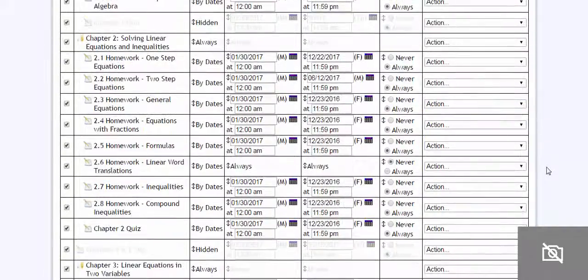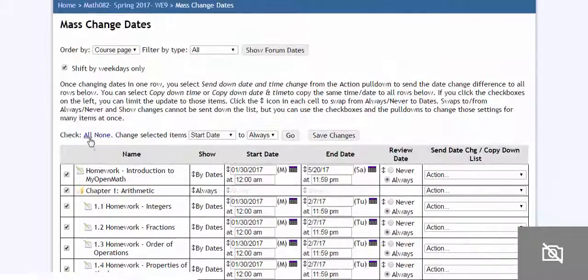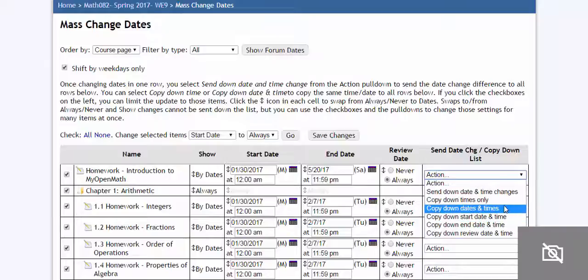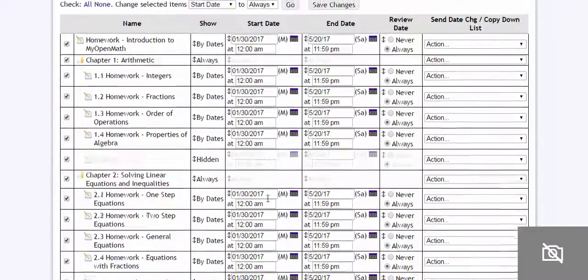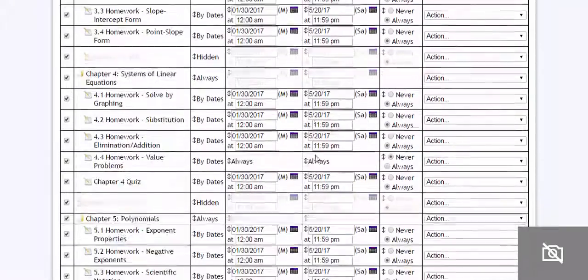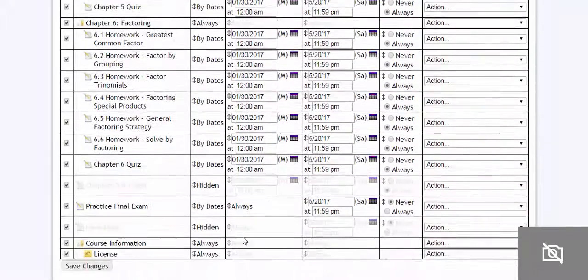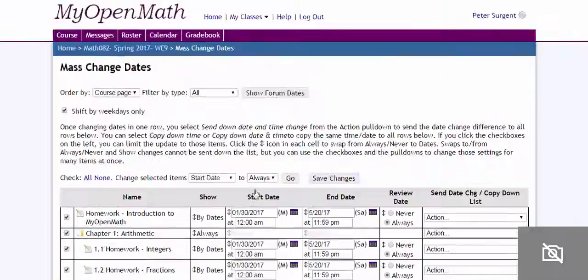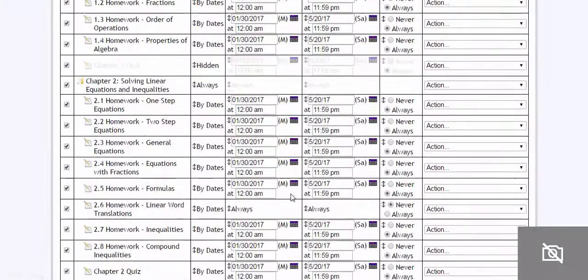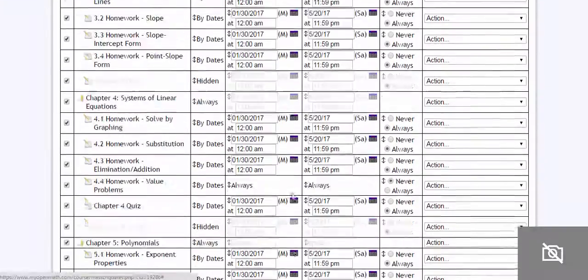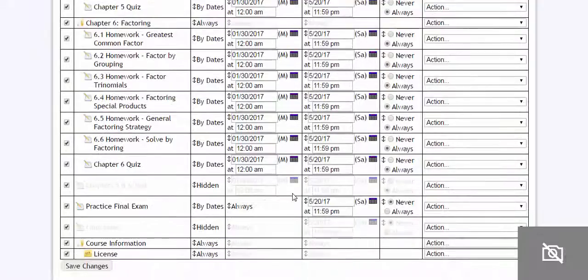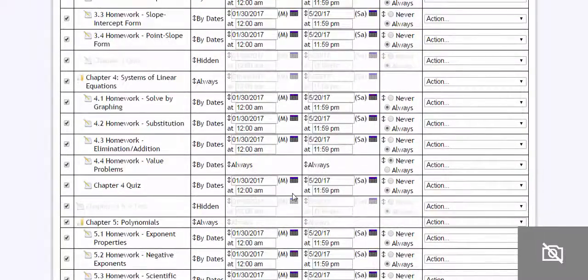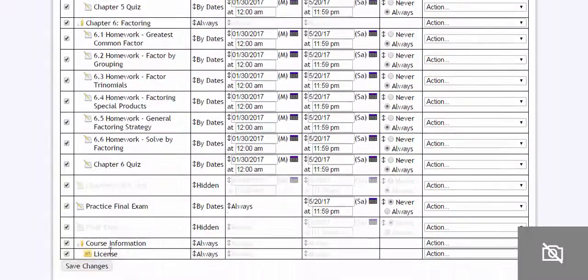So now everything, copy down dates and times. And now everything starts on the 30th and ends in May. So everything has the same due date. So you can mess with that and do the schedule however you want, or use this however you want. That's just a brief introduction on how to do a mass date change.